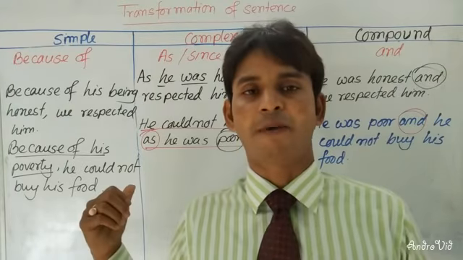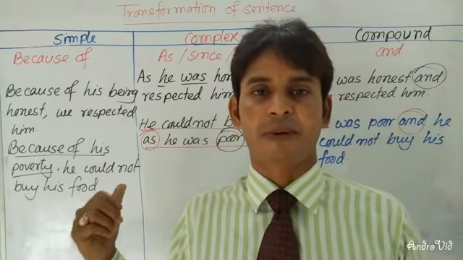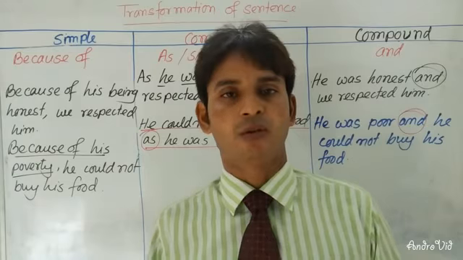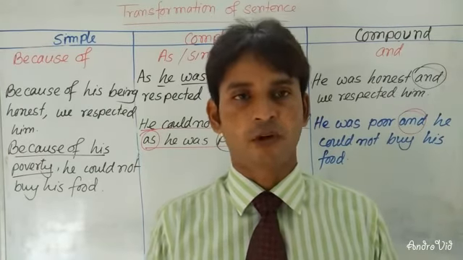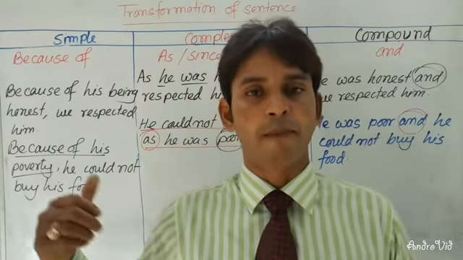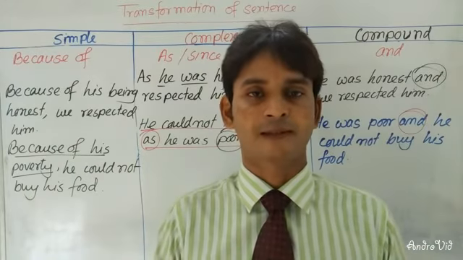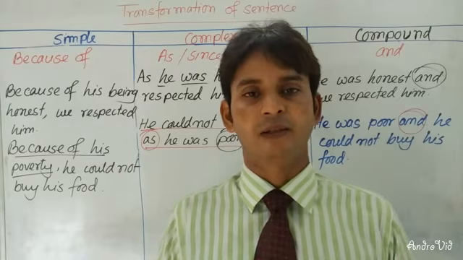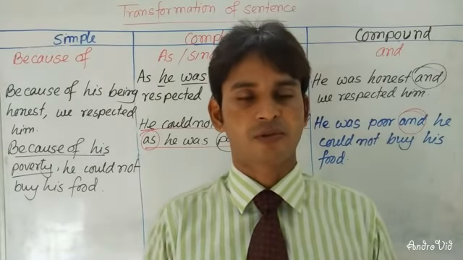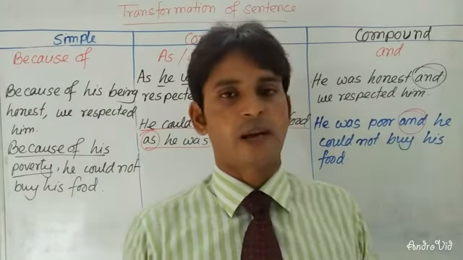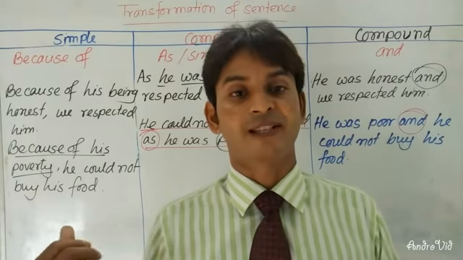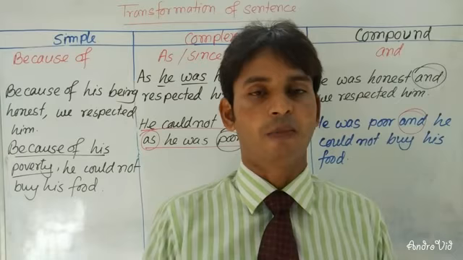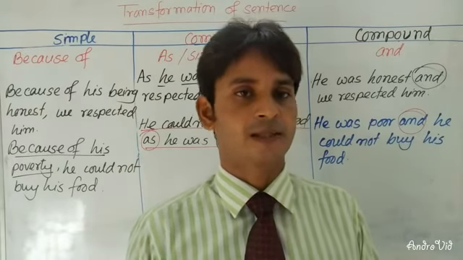And if you have as, since or because in complex sentence, where one clause expresses the reason and another is the result, in these situations you will have to use because of in simple sentence. Then you will have to write independent clause. And at the time of changing into compound sentence, you will have to use and, if you have as, since, or because in complex sentence.